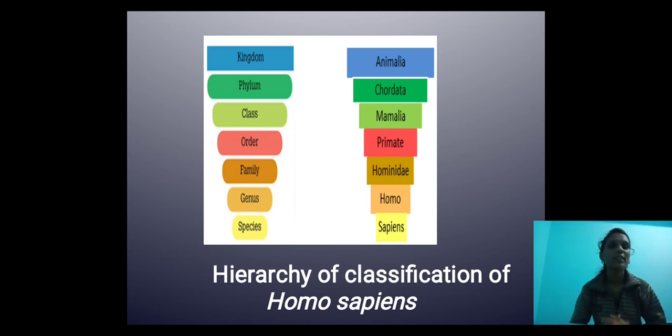See, this is the hierarchy of classification in Homo sapiens, the human beings: kingdom Animalia, phylum Chordata, class Mammalia, order Primates, family Hominidae, genus Homo, species sapiens.